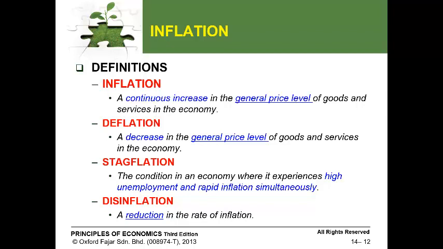If inflation increases about 8 to 10% per year, this is mild inflation. And if it increases by 50 to 60% or even more than that, it is known as hyperinflation. So these were the three different terms based on the rate of inflation.